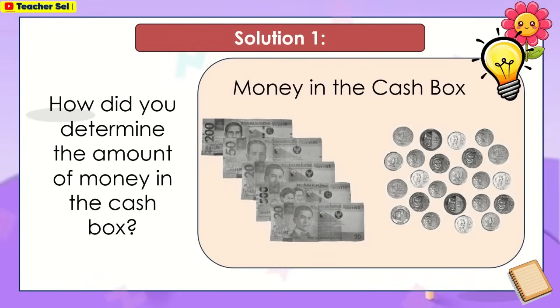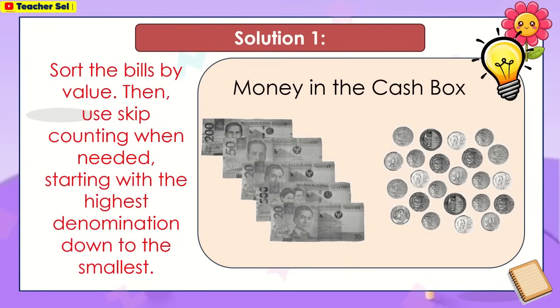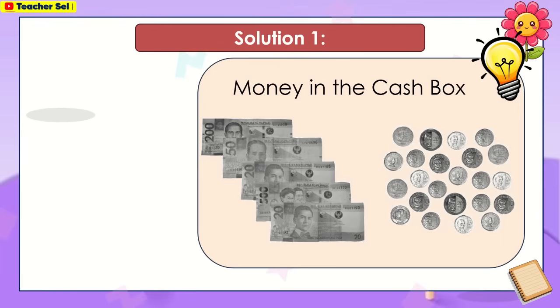Here is solution 1. Money in the cash box. How did you determine the amount of money in the cash box? Sort the bills by value, then use skip counting when needed, starting with the highest denomination down to the smallest.